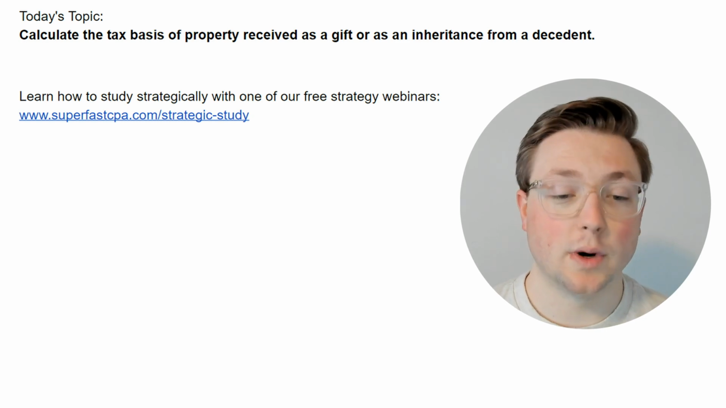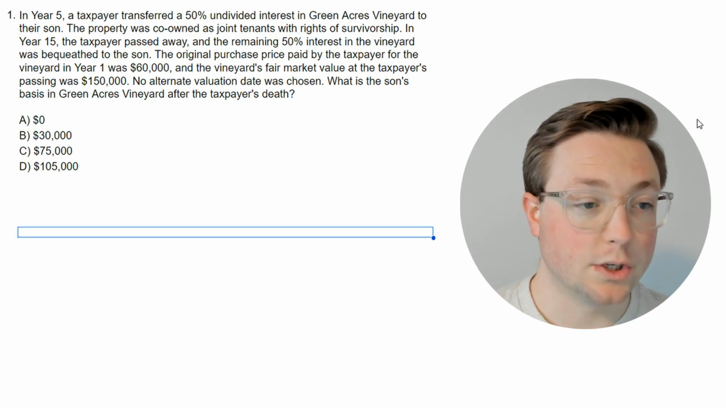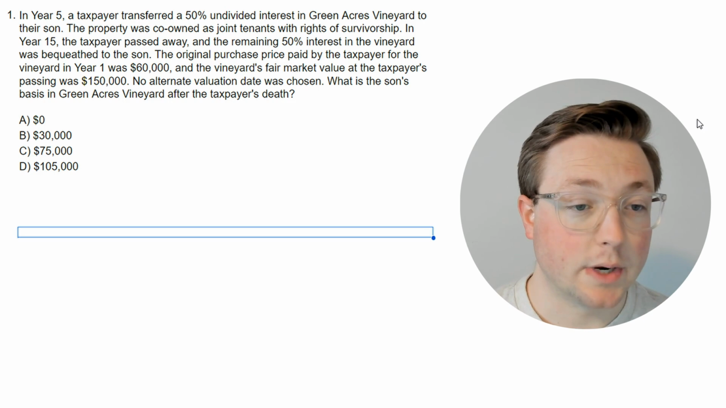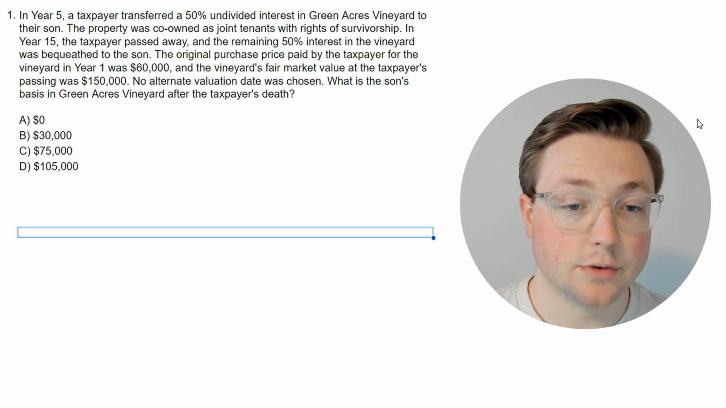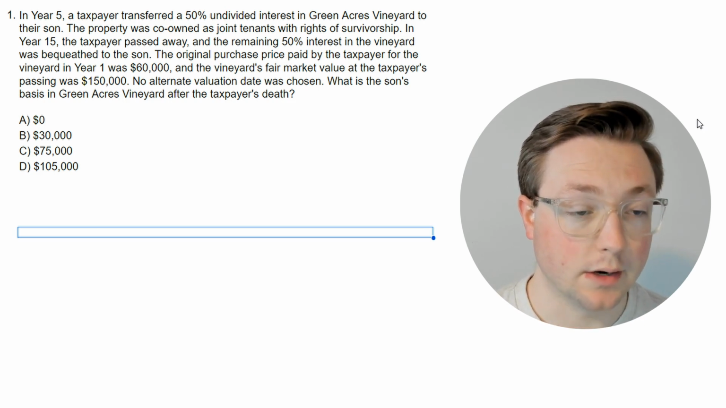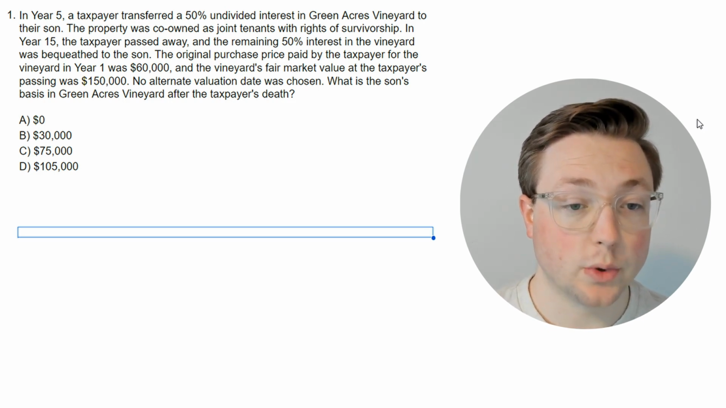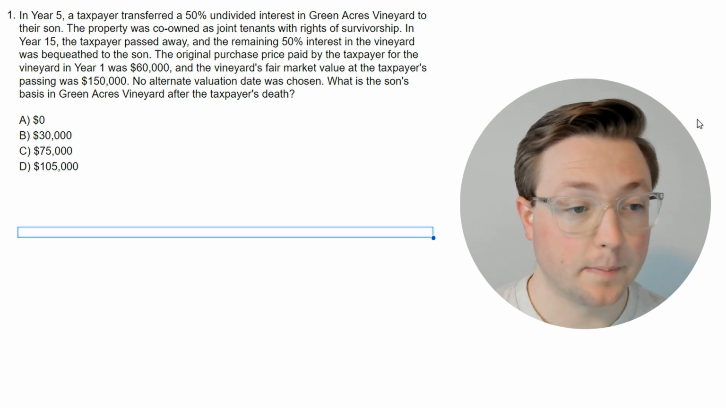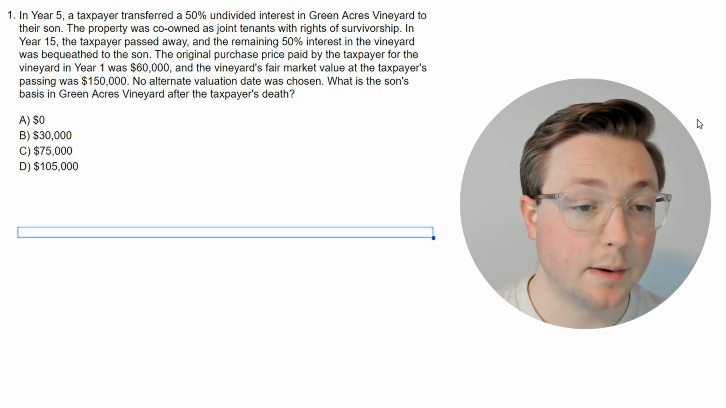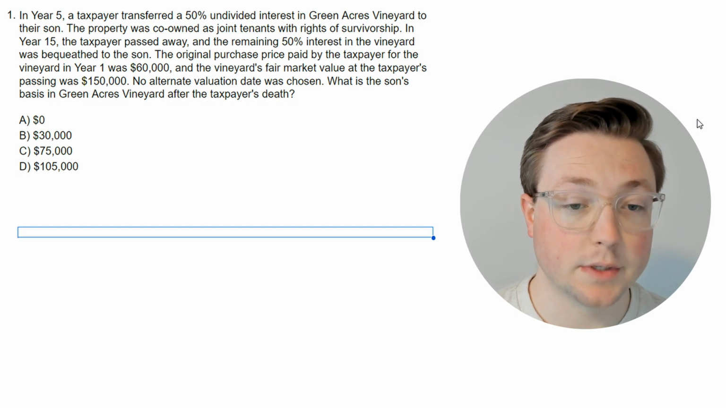All right, with that said, let's go ahead and get into some questions. Question 1. In year 5, a taxpayer transferred a 50% undivided interest in Green Acres Vineyard to their son. The property was co-owned as joint tenants with rights of survivorship. In year 15, the taxpayer passed away and the remaining 50% interest in the vineyard was bequeathed to the son.